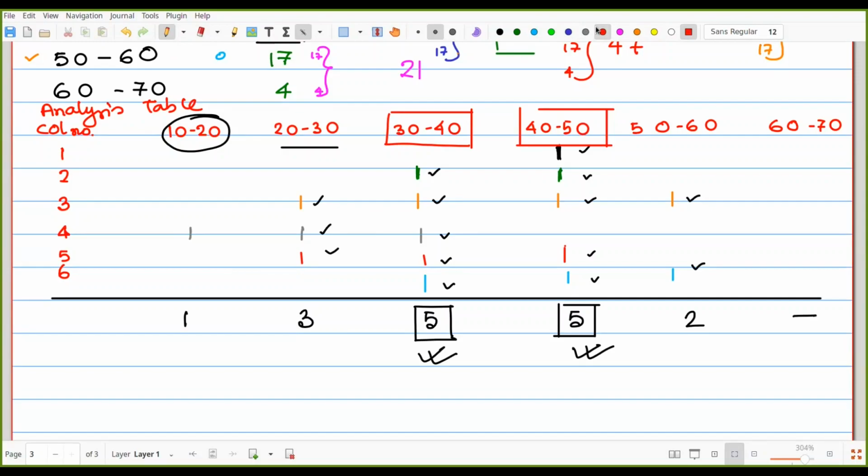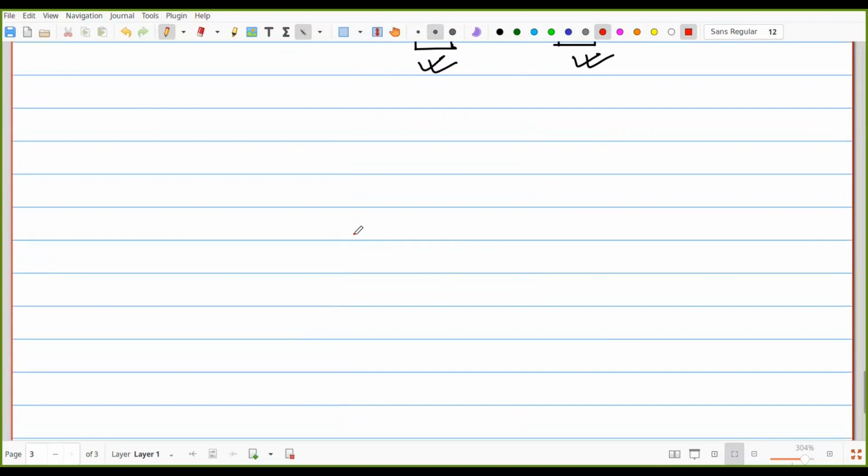We have to consider the next formula. That one is very important: mode is equal to 3 median minus 2 mean. That means when we cannot find out the mode in that way, first one, same type of frequency,